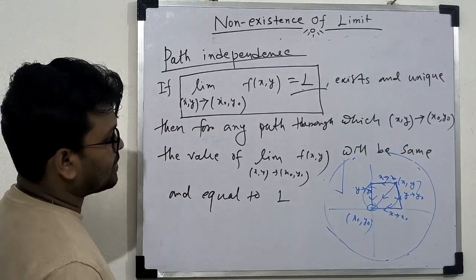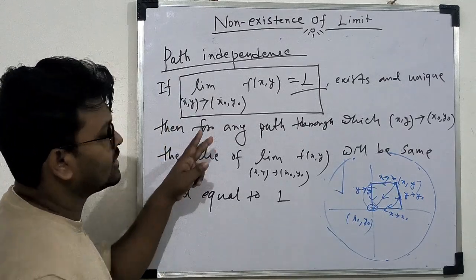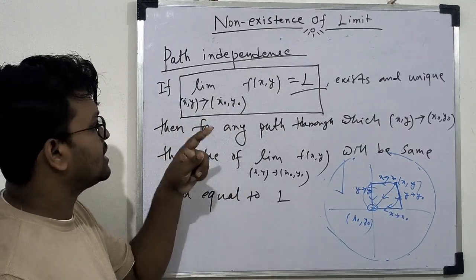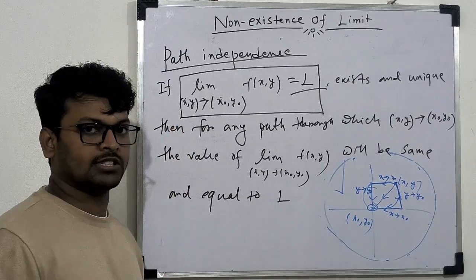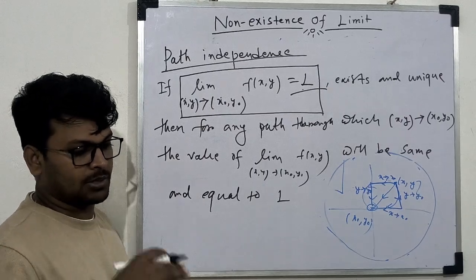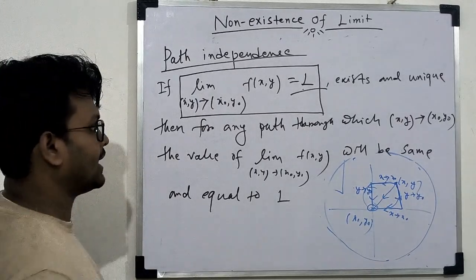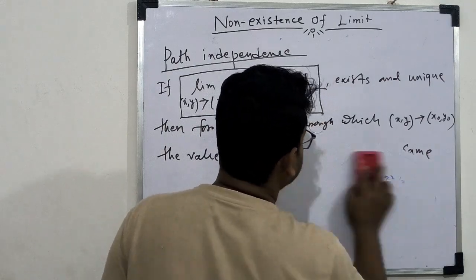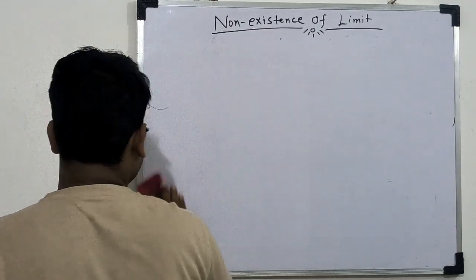And for path dependence, if we choose two different paths and find the value of this limit through each of these two paths, and the values are different, then we call that limit path dependent. Now we discuss some examples to clear up the path independent and path dependent cases.